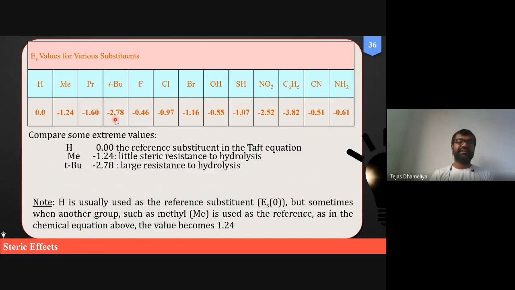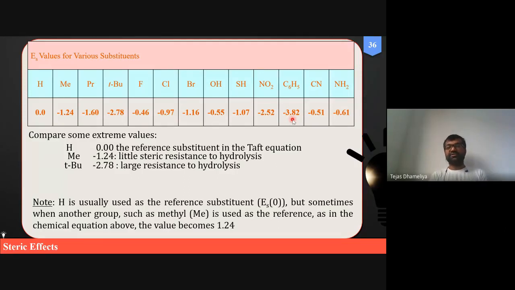Among all of these substituents, for tertiary butyl the Taft steric constant is highest in magnitude, that is minus 2.78, highest among any kind of alkyl substituents. But if we consider phenyl, which is an aromatic substituent, it is minus 3.82.